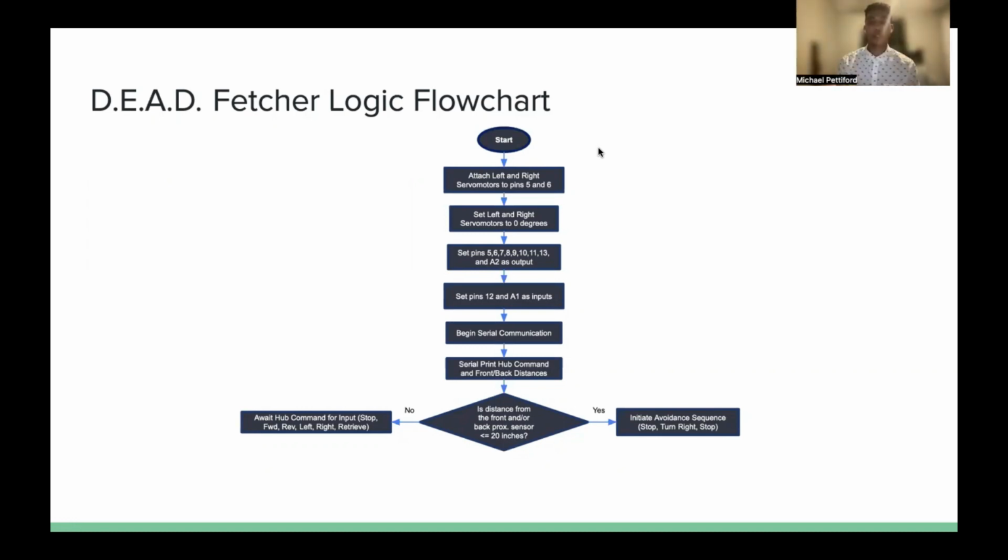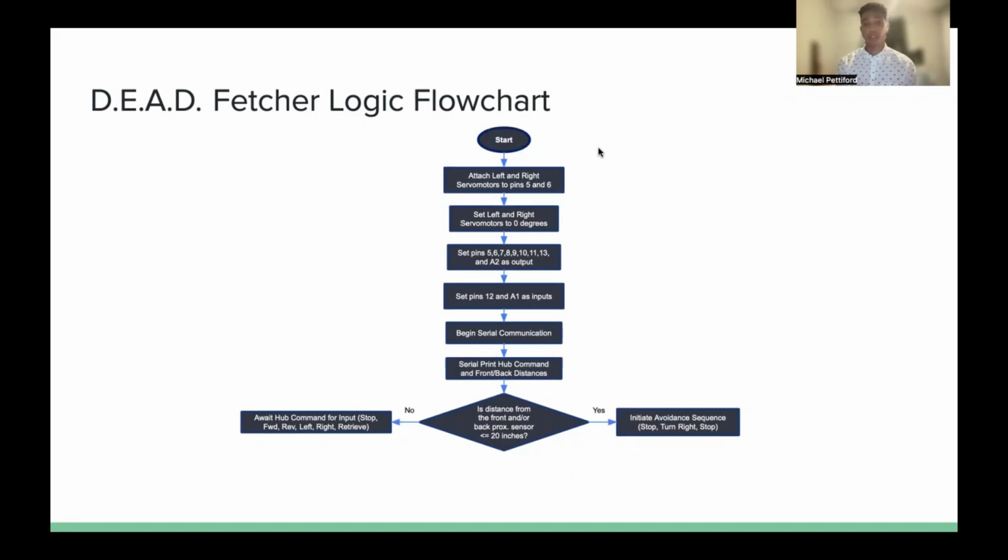It'll set pins 5, 6, 7, 8, 9, 10, 11, 13, and A2 as outputs. Those outputs include the 4 DC motors, with forward and reverse, and the proximity trigger pins. The inputs will be pins 12 and 1, and those are going to be the proximity sensors' echo pins. After that, we'll begin serial communication, and after that, serial print the hub command and the front and back distances.